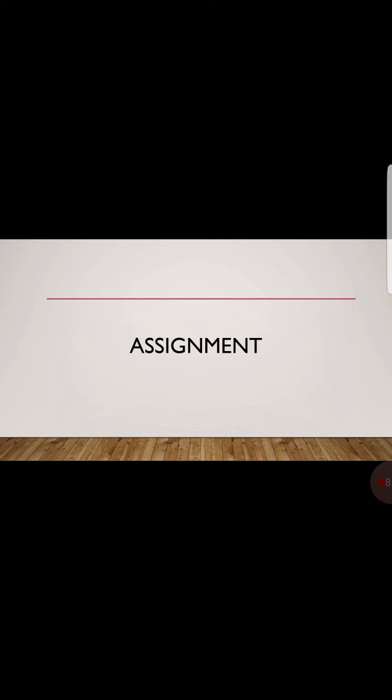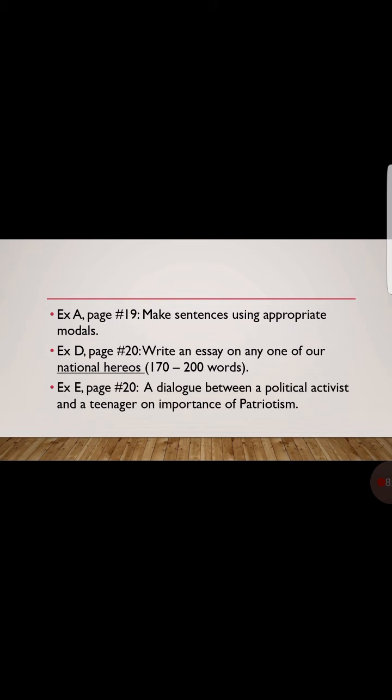Now comes your assignment part. For the assignment, you are going to do exercise A, page number 19, where you are going to make sentences using appropriate models. Then exercise D, page 20, you are going to write an essay on any one of your national heroes. It can be our Quaid-e-Azam Muhammad Ali Jinnah, it can be Allama Iqbal, or it can be any other national hero of Pakistan. The word limit given here is 170 to 200 words.